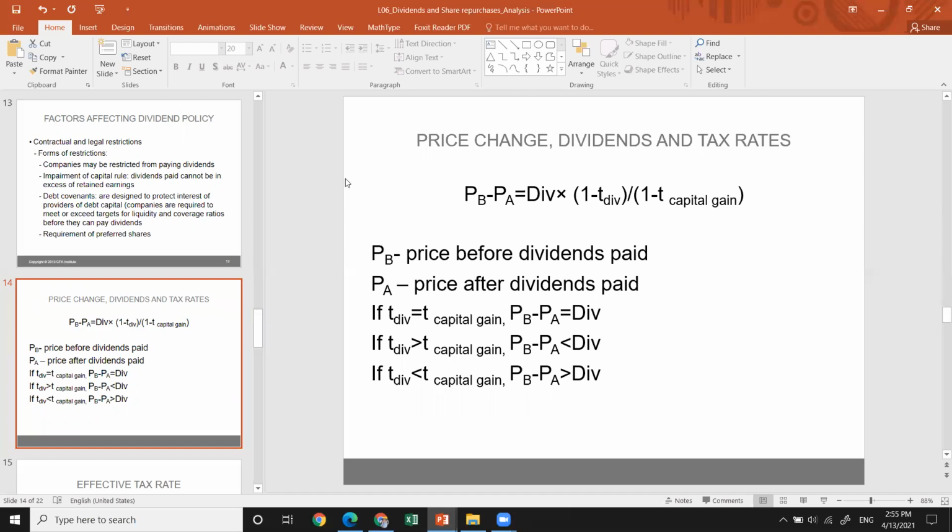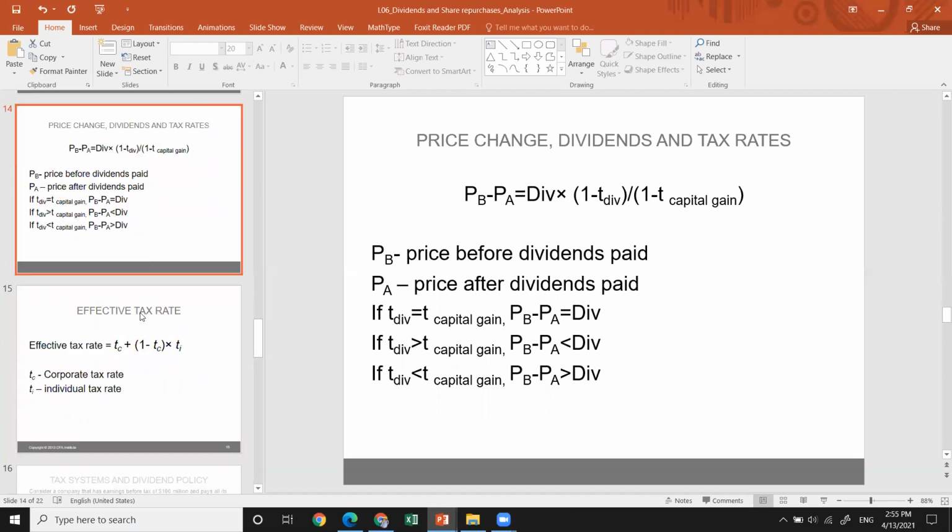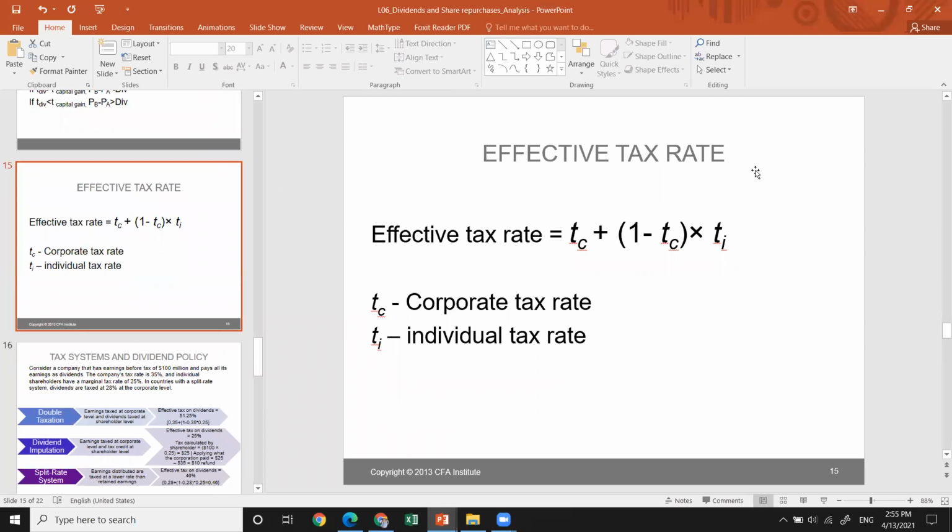We'll get into more of these with some examples at the end of the chapter. There is an effective tax rate issue that shows in reality how much tax is paid, like tax on the corporate basis and tax at the individual tax rates.